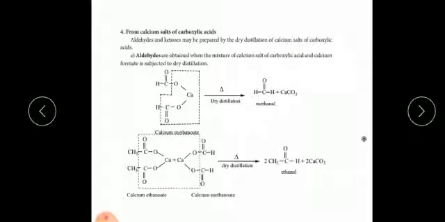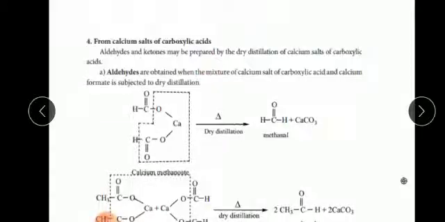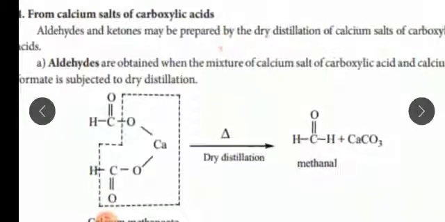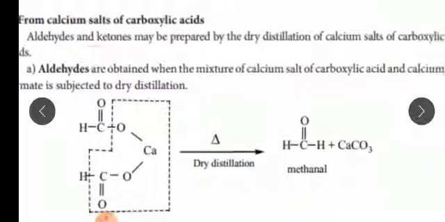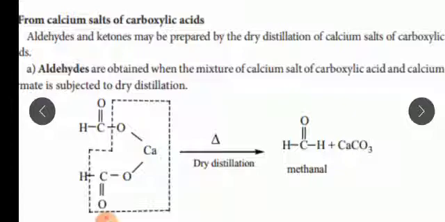Lesson 12, carbonyl compounds. Preparation of aldehydes: we have seen 3 methods already. This is the 4th method, a dry distillation method from the calcium salt of a carboxylic acid. Aldehydes as well as ketones can be prepared by dry distillation of the calcium salt of a carboxylic acid. So we have taken aldehyde here.